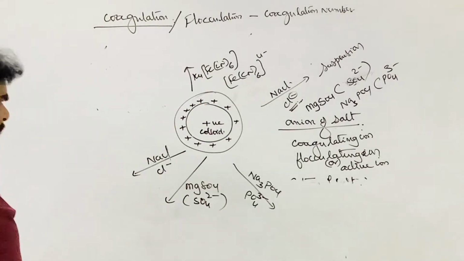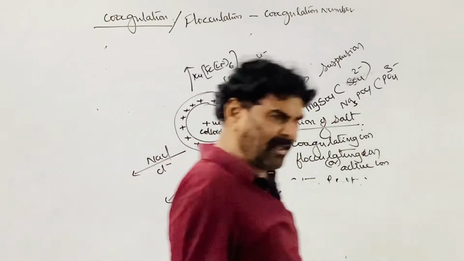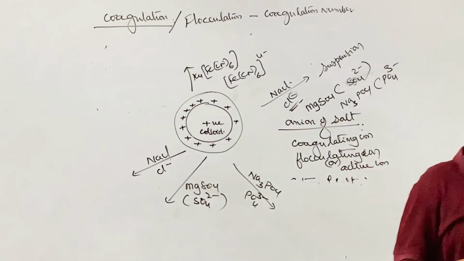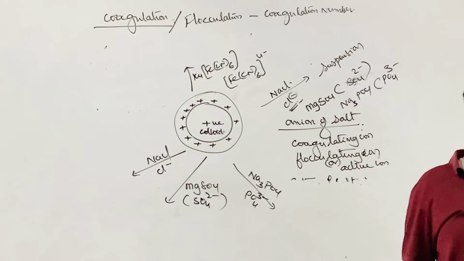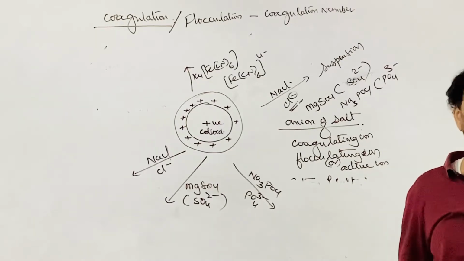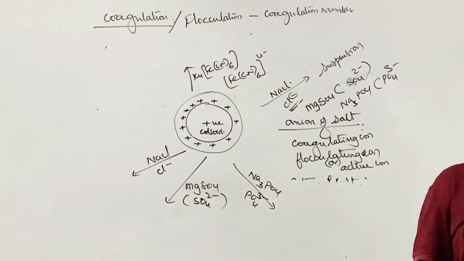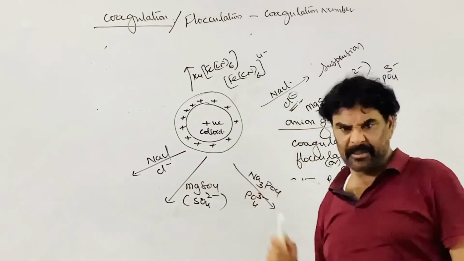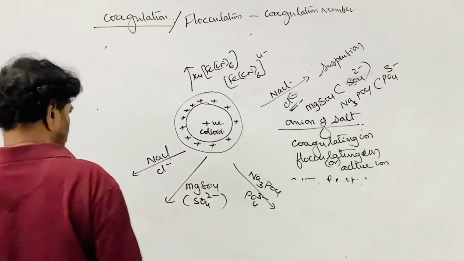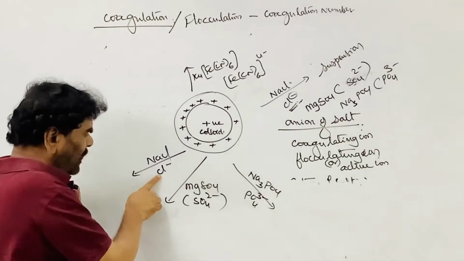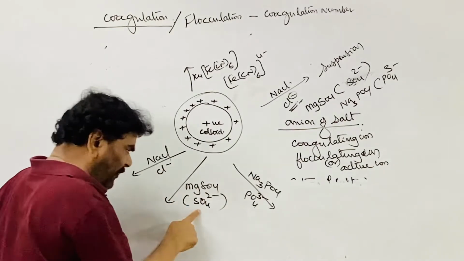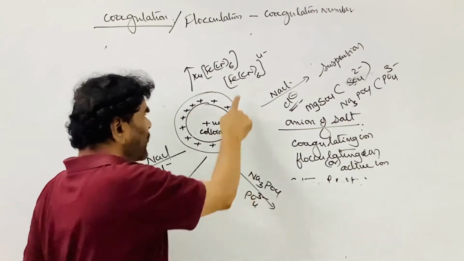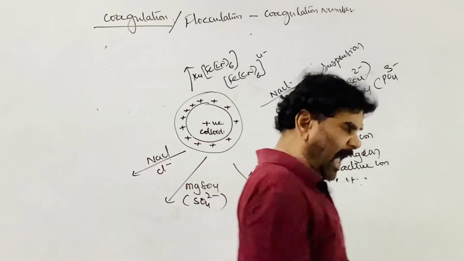See, if it is a positively charged colloidal solution, then add the electrolyte, and the anion present in the anionic part of the electrolyte will neutralize the charge. These all are anions only. Chloride is active, sulfate is active, phosphate is active, and ferrocyanide is active.